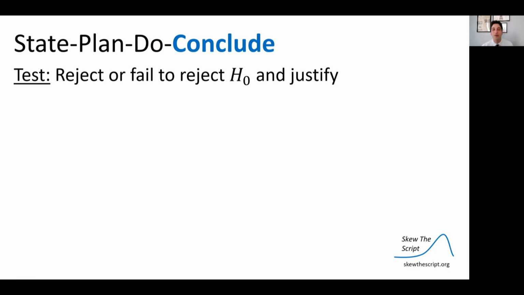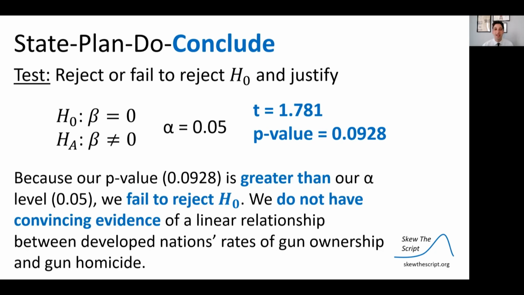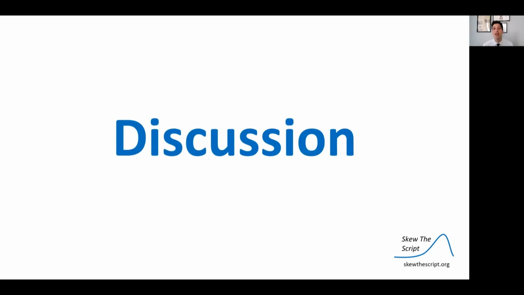For the test, we're going to reject or fail to reject. We're going to look at our t-value, our p-value, and we're going to say because our p-value is greater than our alpha, we fail to reject the null hypothesis. We do not have convincing evidence of a linear relationship between developed nations' rates of gun ownership and gun homicide.